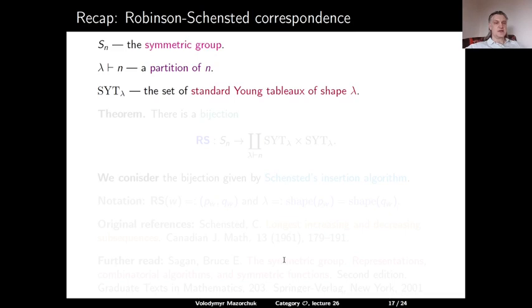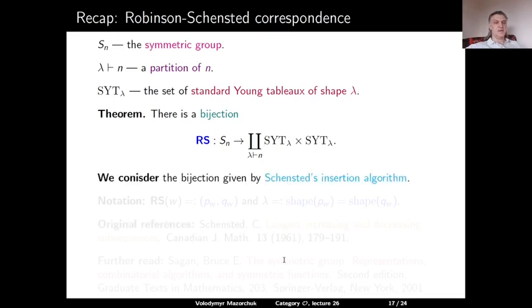Then the Robinson-Schensted correspondence asserts that there is a bijection between Sn and the disjoint union over all lambda, which are partitions of n, of the sets SYT lambda times SYT lambda. So there is a bijection between permutations and pairs of standard Young tableaux of the same shape.